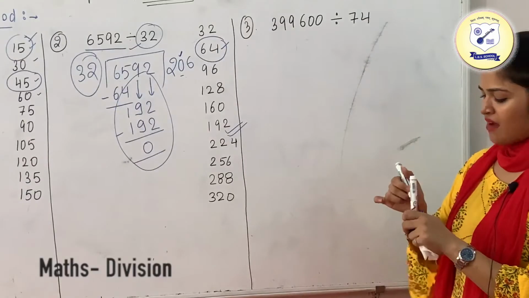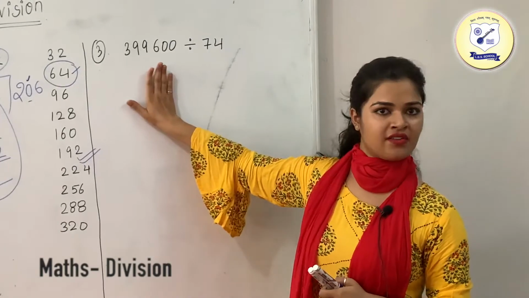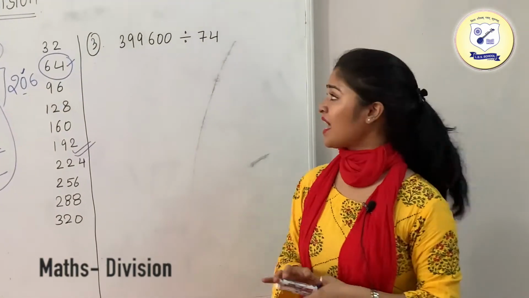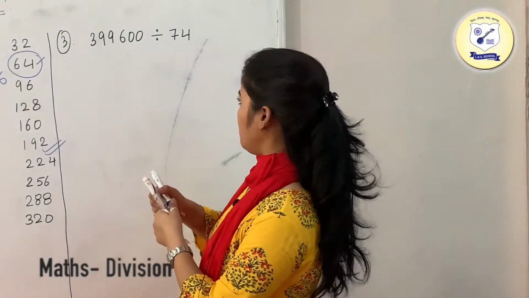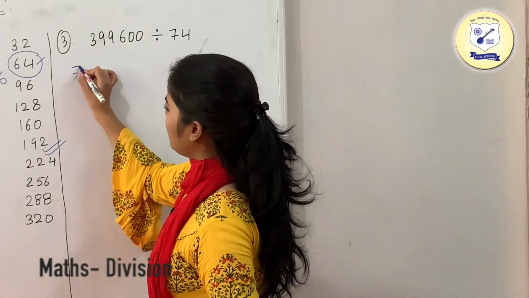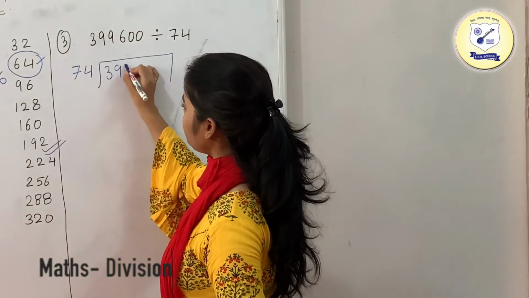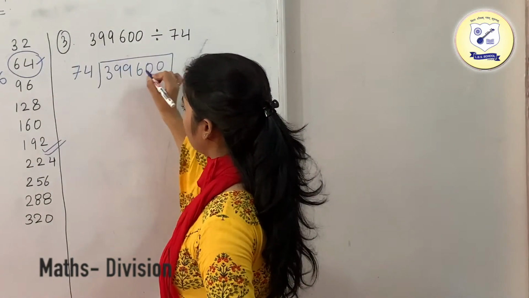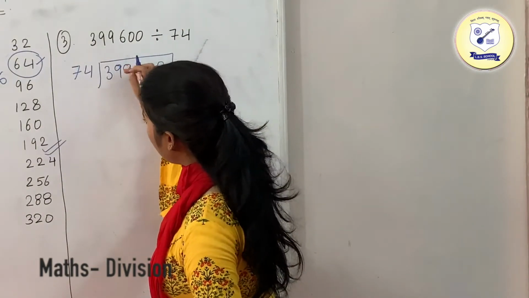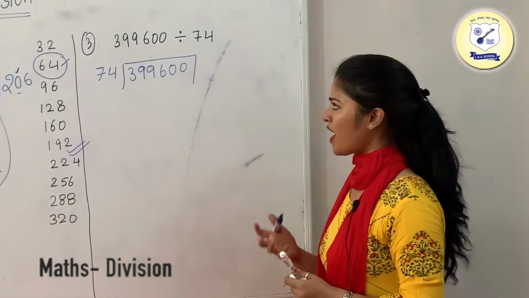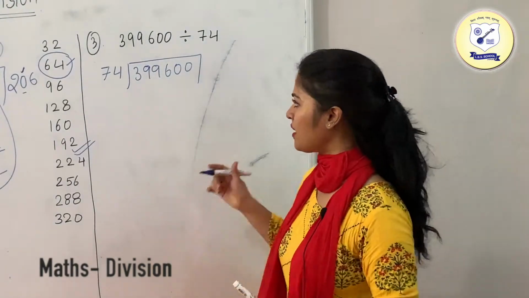So now we are having the third question, which is 3,99,600. We need to divide it by 74, and I have not written a table in front of you. So first of all, just write it down. We are having 74, and we are going to divide it by this. Since writing the table up to 10 is very time consuming, I have a convenient method for that. We just need to multiply a few times for that.